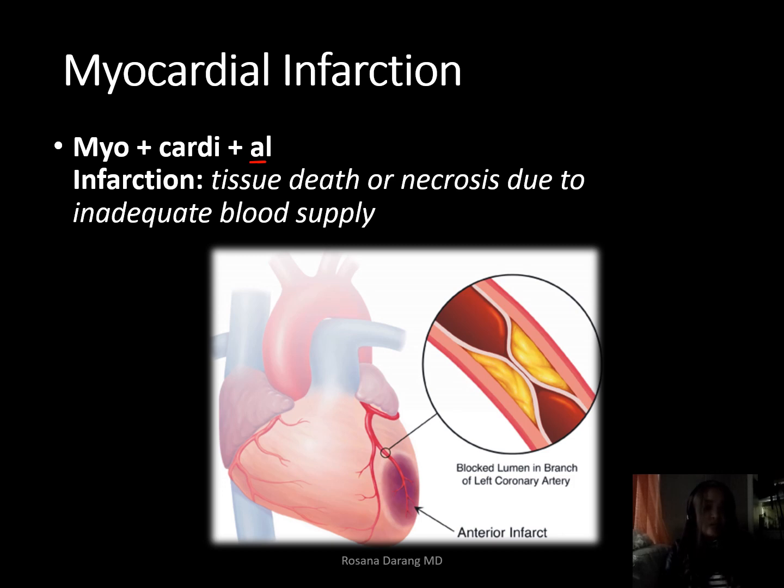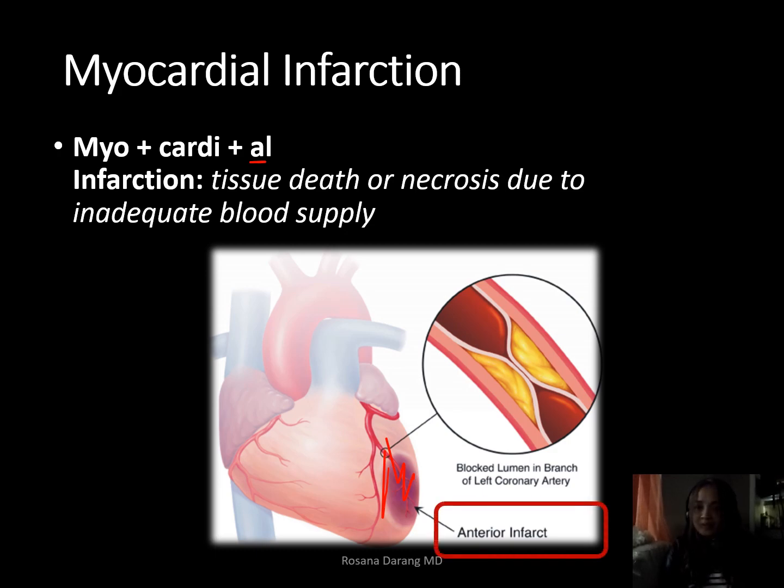And the word infarction means death or necrosis, tissue death because of lack of blood supply. As you can see in this image right here, this shows you the infarct or the dead tissue which is found in the front of the heart.